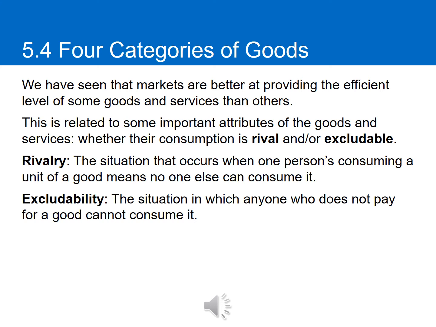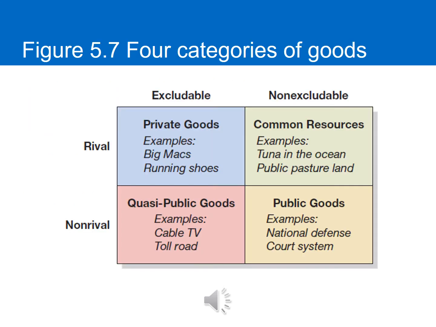Excludability is a situation in which anyone who does not pay for a good cannot consume it. So if you did not pay for the cheeseburger, even if I don't eat it, I can physically prevent you from eating that cheeseburger. Now, we'll explore more about the different categories of goods, whether they exhibit rivalry and excludability. Here's a diagram with the 4 categories of goods, showing the different levels of rivalry and excludability.